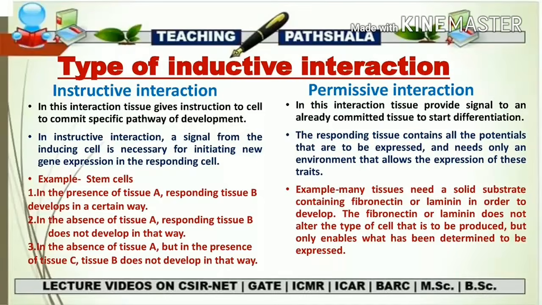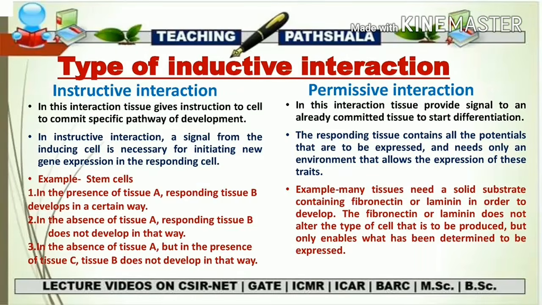One general example is also there for better understanding. It is represented in the red lines form. In the presence of tissue A, responding tissue B develops in a certain way. So this is showing that A is acting as an inducer, giving an inductive signal, and B is the responding cell. Second option, in the absence of tissue A, responding tissue B does not develop in that way. Because the inductive signal in the form of tissue A is not there, the responding cell, that is B, is not going to respond in the previous way.